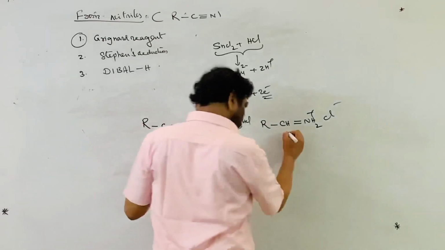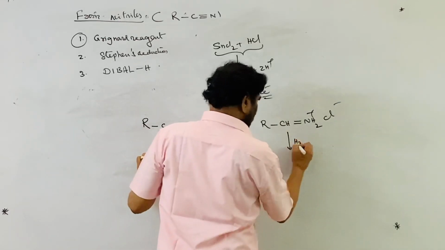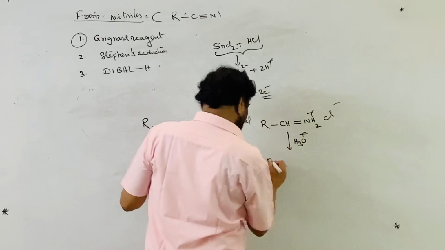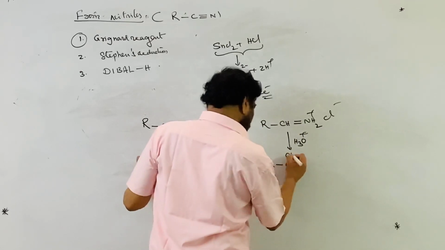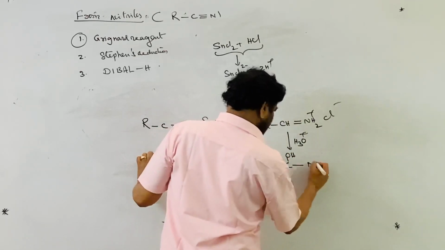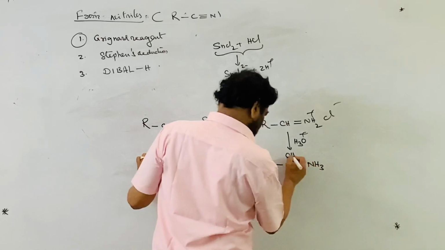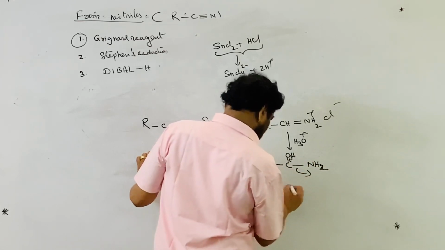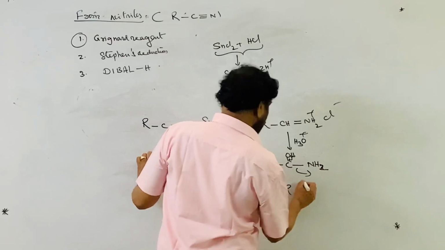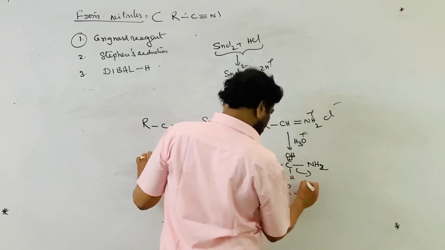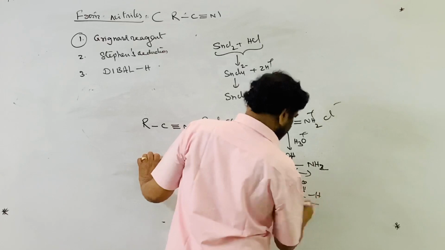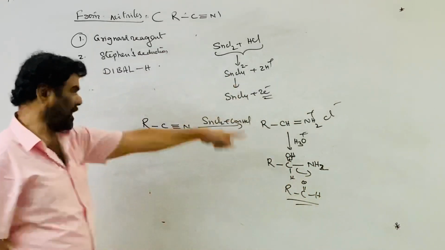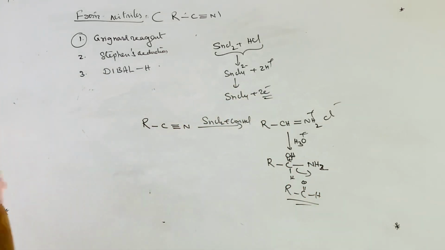On hydrolysis it gives R C double bond O H, as NH3 comes back out. The aldehyde is produced, and ammonia in the acid medium becomes ammonium chloride.